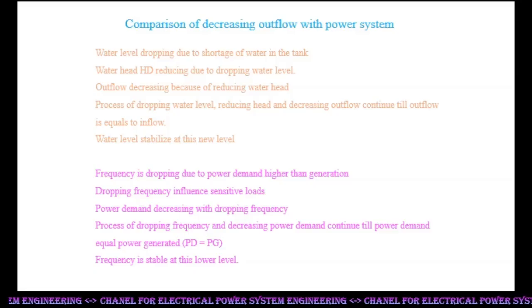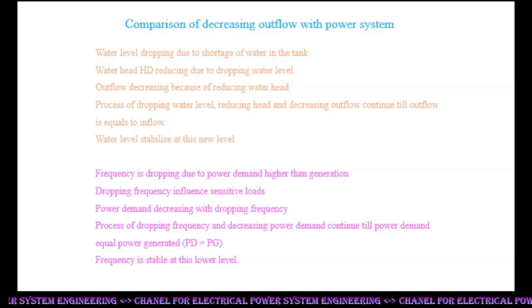System frequency is dropping due to shortage of power when load is added in the system. So on one side, the governor system is increasing mechanical input to the prime mover. On the other side, power demand is decreasing with dropping frequency due to load bias. Ultimately, the frequency drop is arrested when increased generation and reduced demand match at a lower frequency.